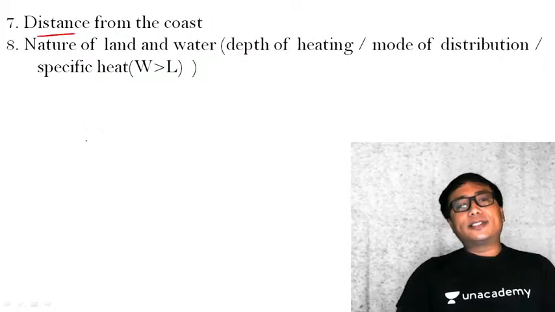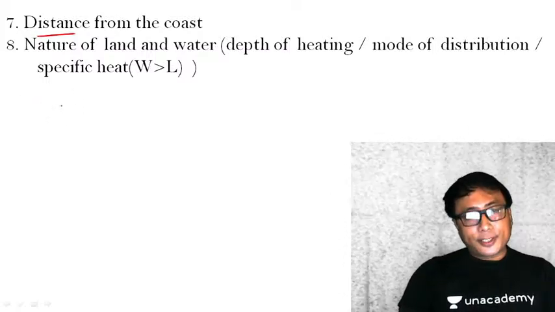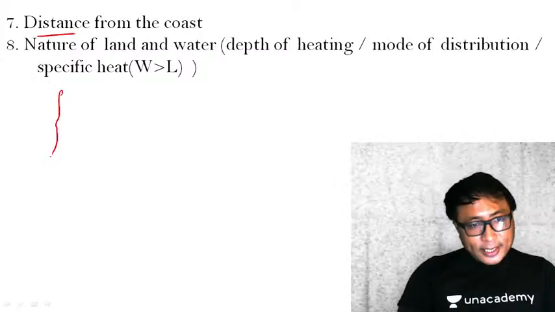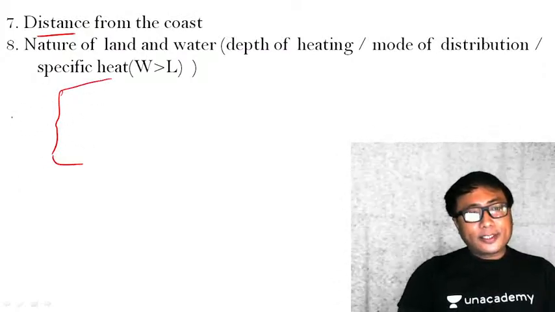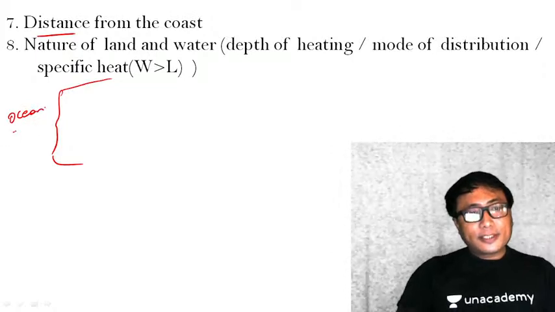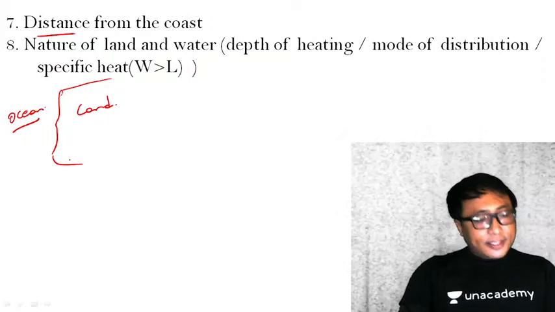The seventh important factor is distance from the coast. Okay, how far the distance from the coast? Kindly pay attention. Let me tell you one point. You see here, if it is a land area, okay, this is a land, this is water, this is ocean. Say for example, this is ocean, this is land. We know there is a land breeze and sea breeze.